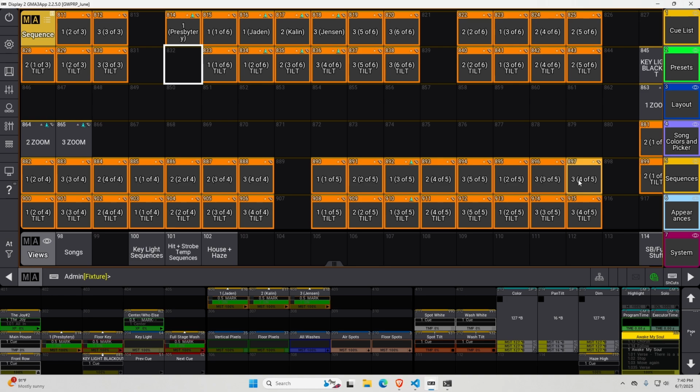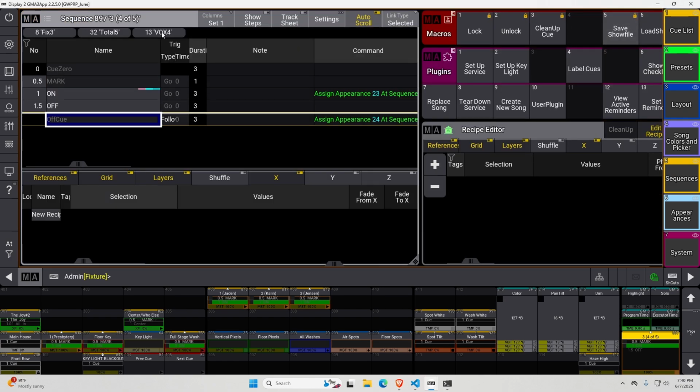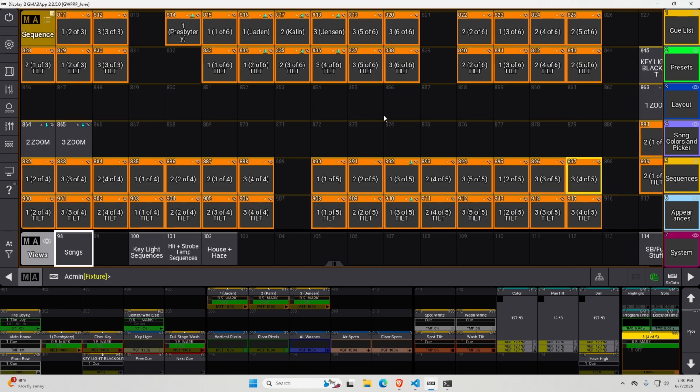So when I set out to do this, it was a pretty big project to figure this out. One thing I definitely decided to do is use tags on each sequence. So each sequence has a tag for the fixture number. So this is fixture number 3. Total singers 5, so it's for the total of 5 positions, and Vox 4, it's for the 4th position out of 5. So I have these tags attached to every single one of these key light sequences so that I know exactly which one's for which.